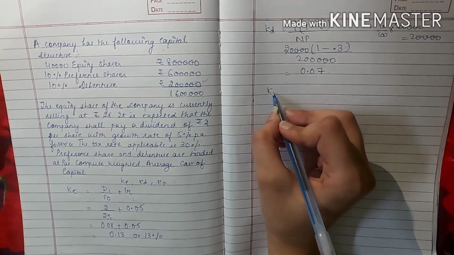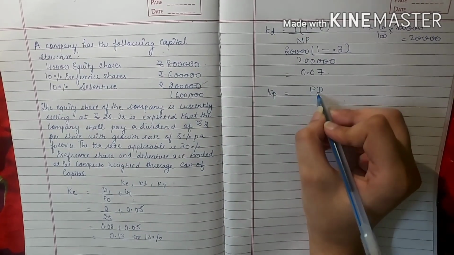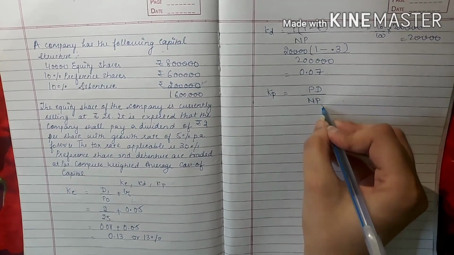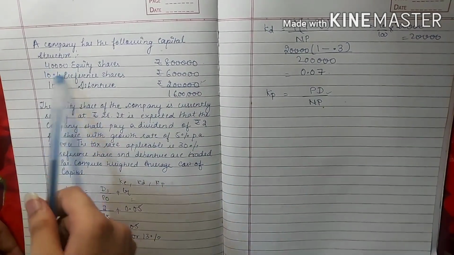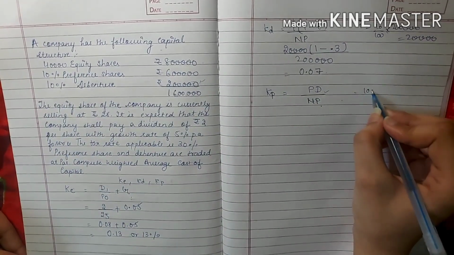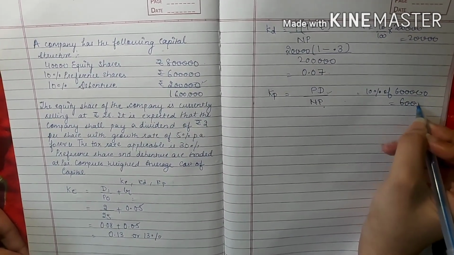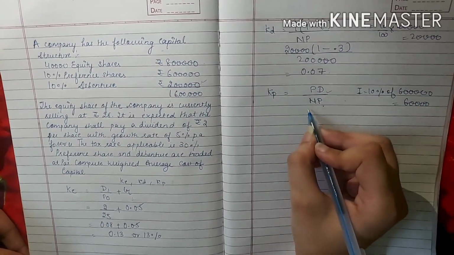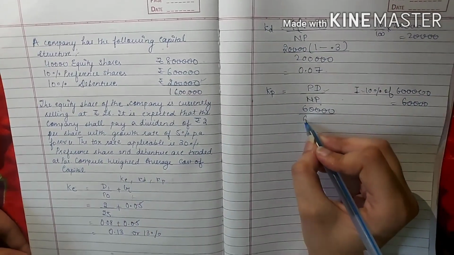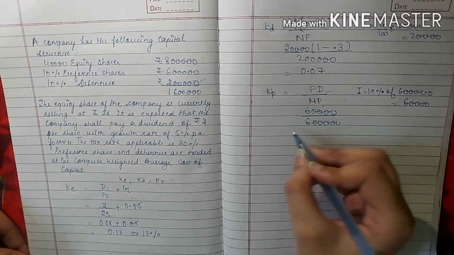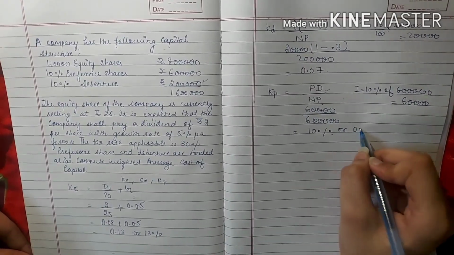Now we have to find the cost of preference share. So the formula used will be preference dividend upon net proceed from the issue of preference share. Here preference dividend is 10% of 6 lakh, that is 60,000, and net proceed is 6 lakh. So the cost of preference share is 10% or 0.1.